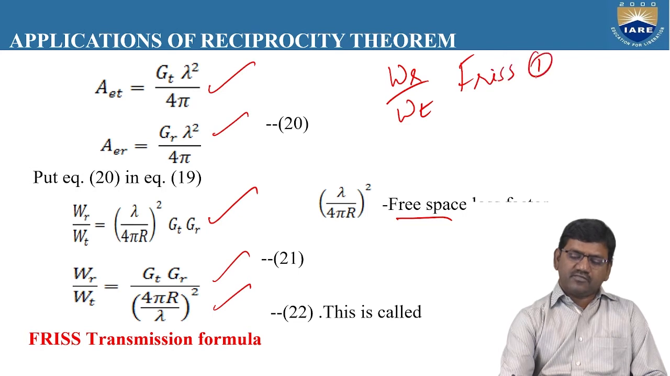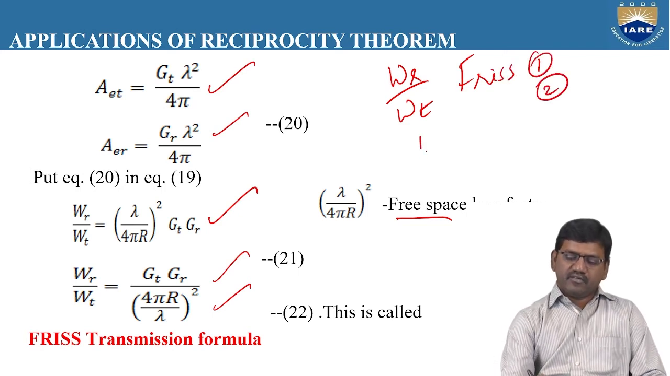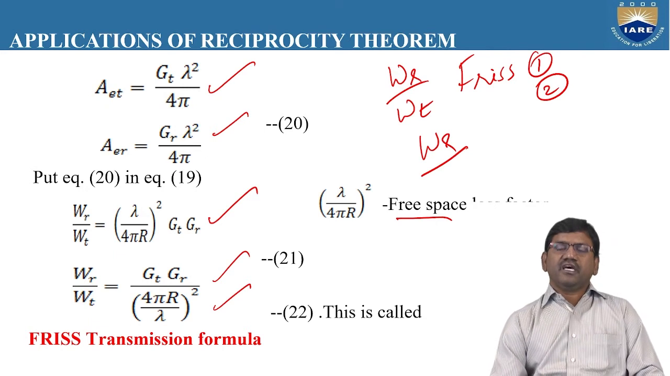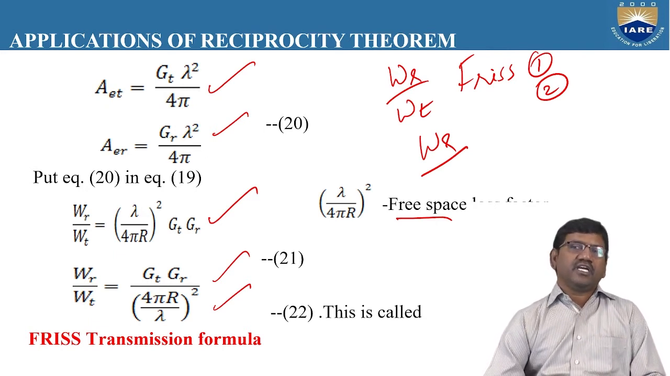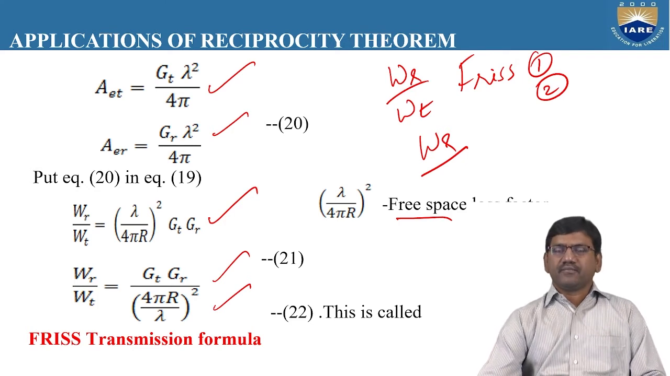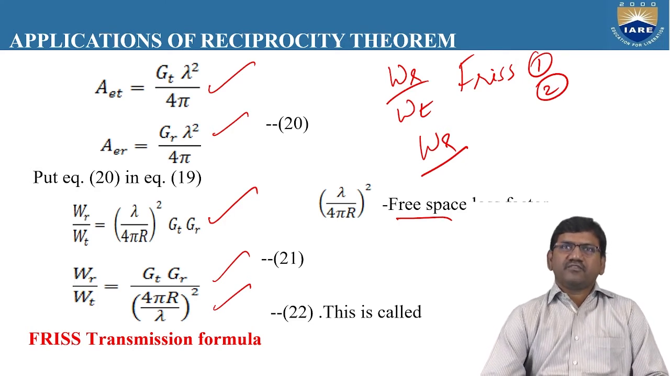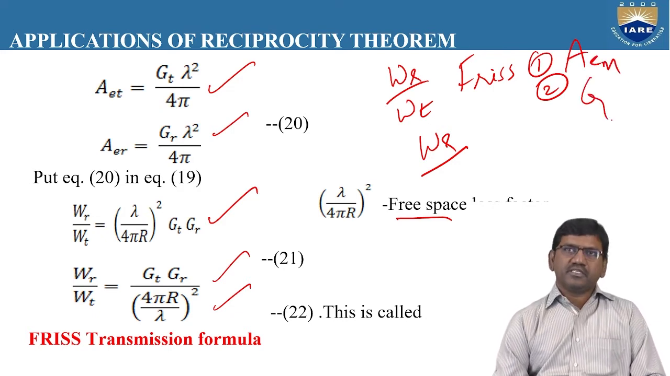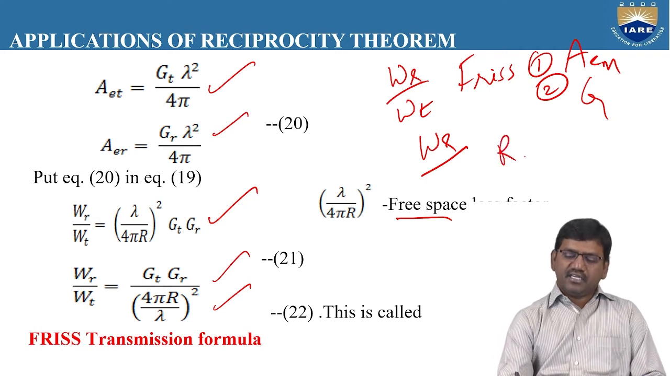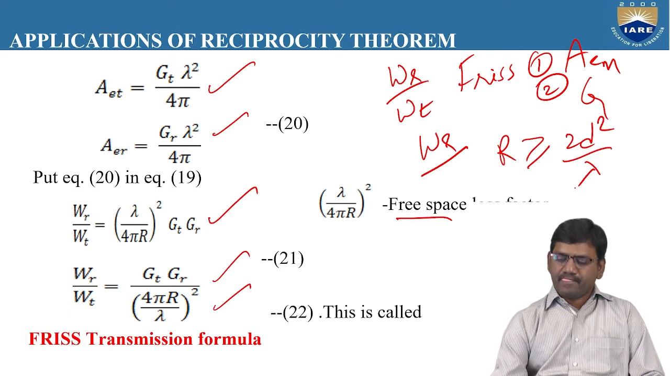There are two formulas for determining the amount of power received at the receiving antenna. We have derived two expressions from the Friis transmission formula, one in terms of maximum effective aperture and the other in terms of the gain. These two expressions are valid under the condition R greater than or equal to 2d square by lambda. This is a very important expression to find the total amount of power received.